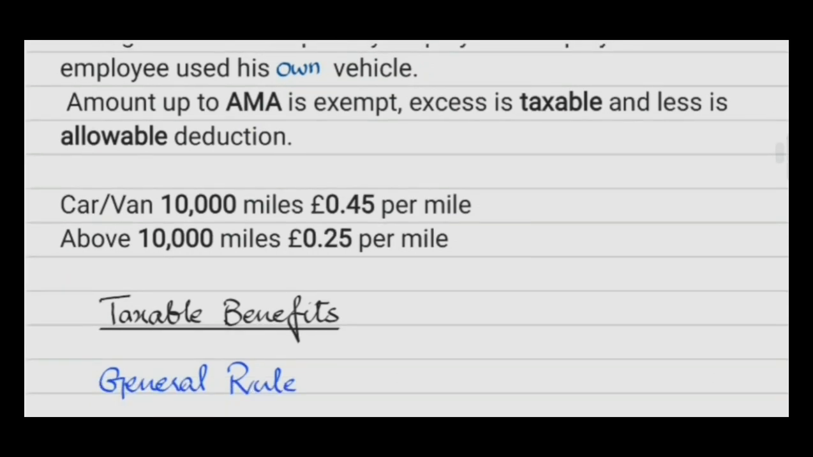So for cars and vans, the first 10,000 miles entitle him to an allowance of 0.45 pound per mile, or 45 pence per mile, and for above 10,000 miles, 0.25 pound or 25 pence per mile.